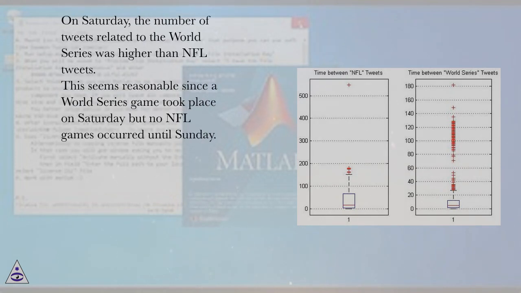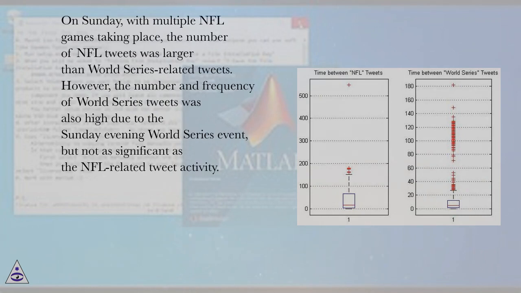closer. On Saturday, the number of tweets related to the World Series was higher than NFL tweets. This seems reasonable since a World Series game took place on Saturday but no NFL games occurred until Sunday. On Sunday, with multiple NFL games taking place, the number of NFL tweets was larger than World Series related tweets. However, the number and frequency of World Series tweets was also high due to the Sunday evening World Series event, but not as significant as the NFL related tweet activity.